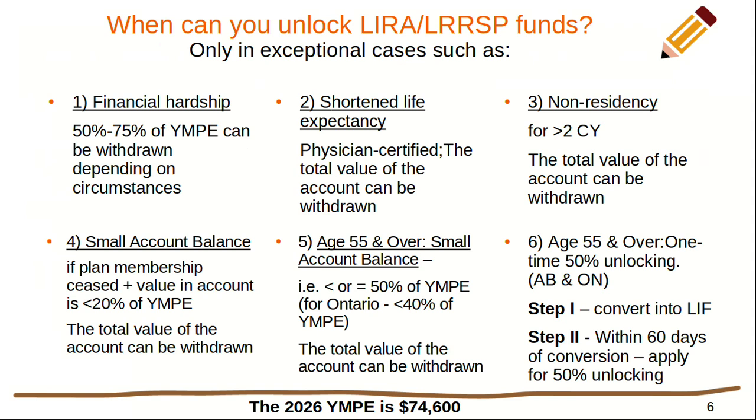2. Shortened life expectancy. To qualify, one must have a certificate issued by a physician. Here, the total value of the account can be withdrawn. 3. Non-residency in Canada. One must have not resided in Canada for the past 2 calendar years. In this case, the total value of the account can be withdrawn.